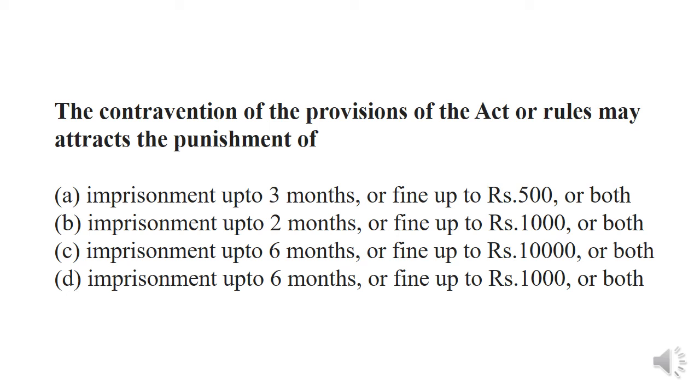The contravention of the provisions of the act or rules may attract punishment. If any contravention has been done, like under the Bonus Act 1965, if the provision is not followed by the organization, then they are eligible for getting punishment, right? So the punishment will be imprisonment of 6 months and fine up to 1000 or both. So answer D will be right.